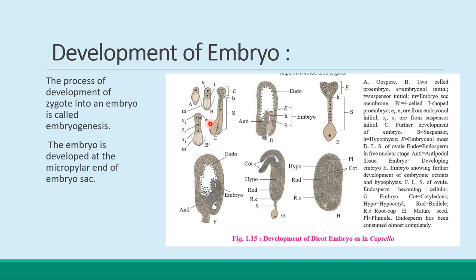Okay, so in the development of embryo, first what happened, you can write down as notes which I explained here. The zygote divides into the two-cell proembryo. Okay, first you can see here this is the proembryo.